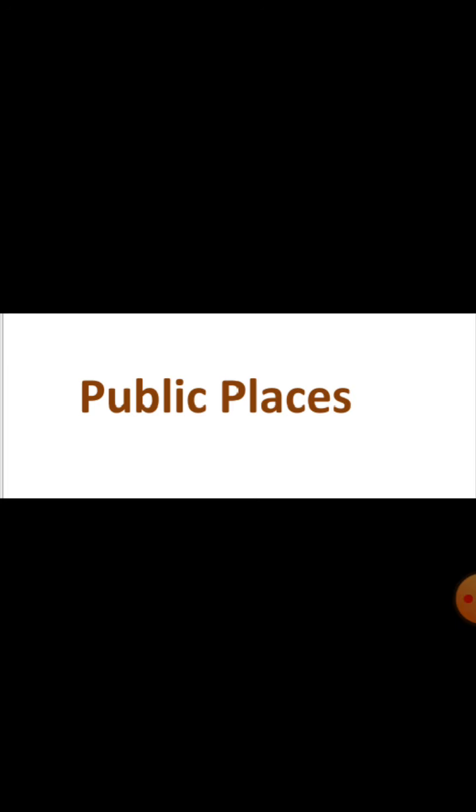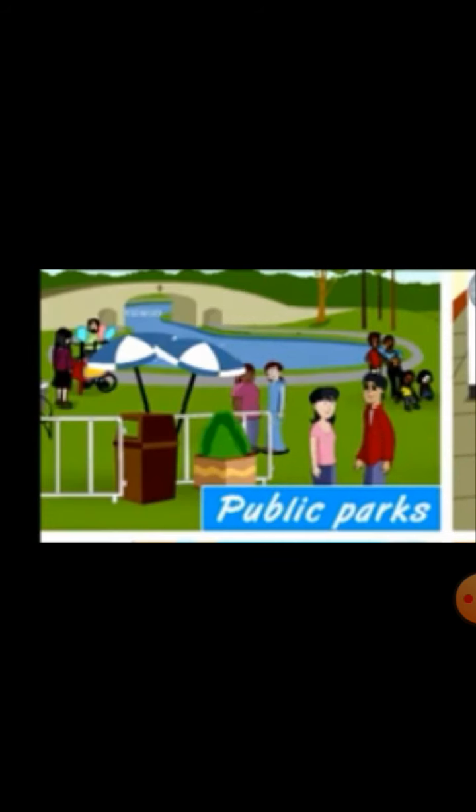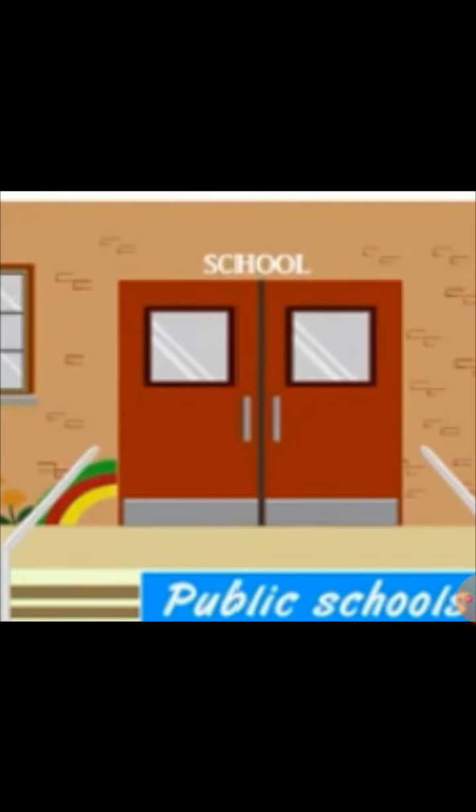Let us now learn about some examples of public properties. First, we will learn about public places. A public place is a space that can be used by everyone in a society. Parks, monuments, and hospitals are examples of public places. All these places are used by everyone for different purposes. For example, parks are used for walking, exercising, and playing, while schools are used by children to study.